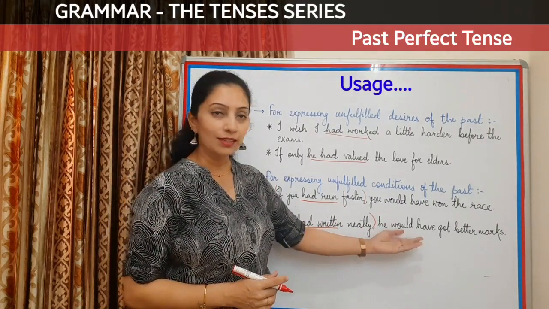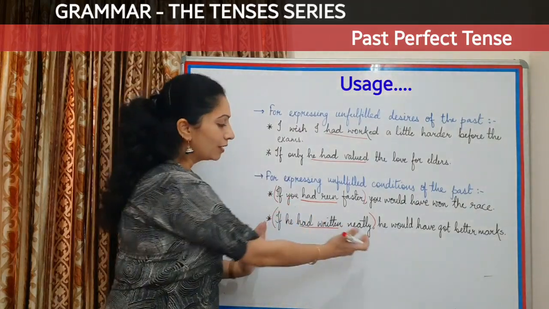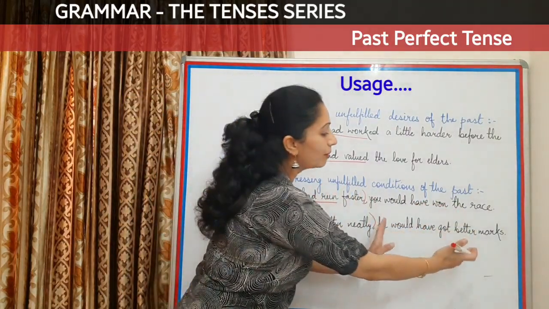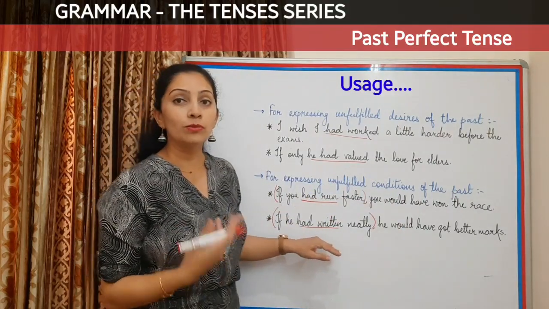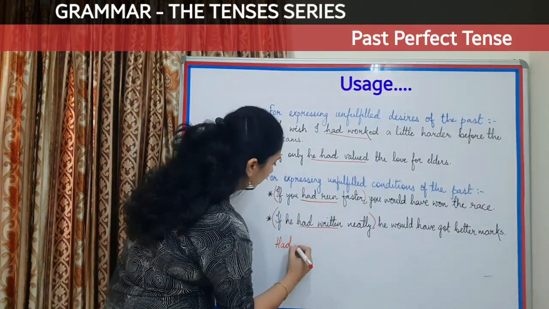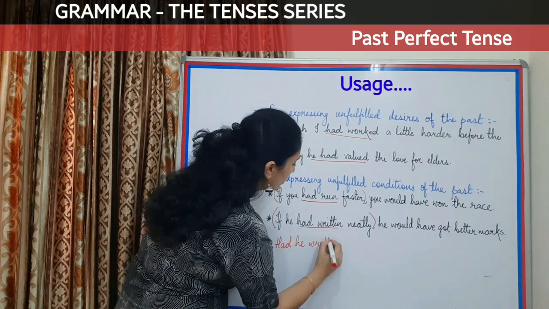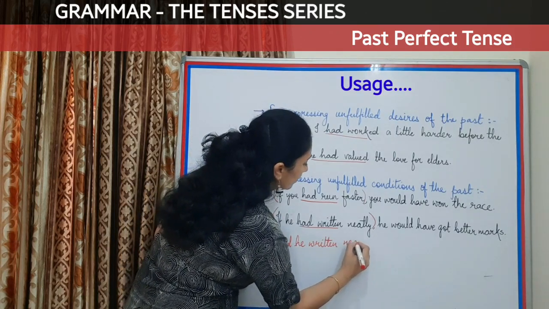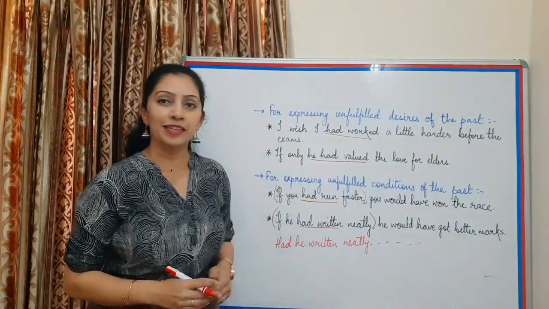What would have been the result? He would have got better marks. So this part becomes a condition and that becomes a result. Now these two sentences can also be reworded like this. Had he written neatly, and the rest of the sentence same.